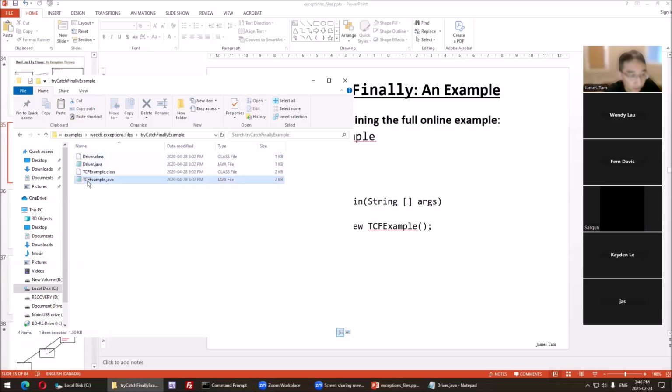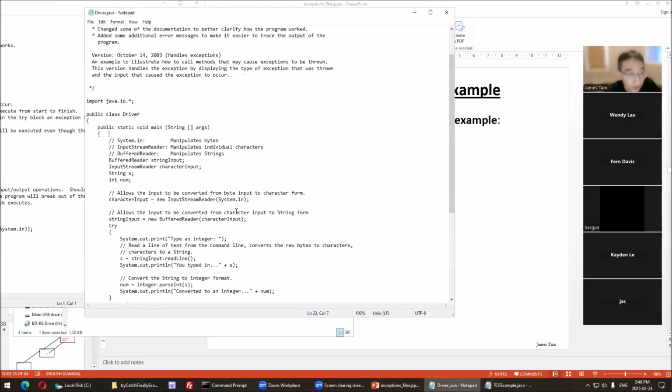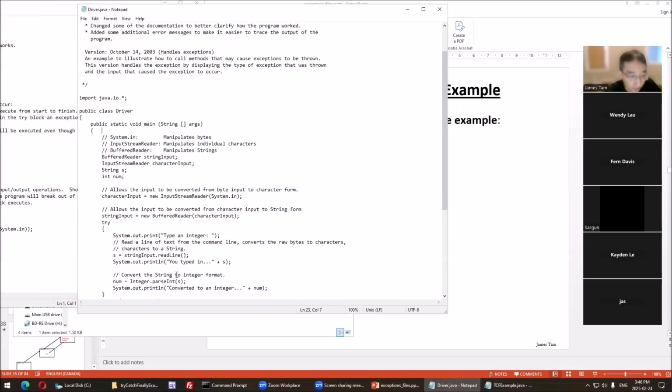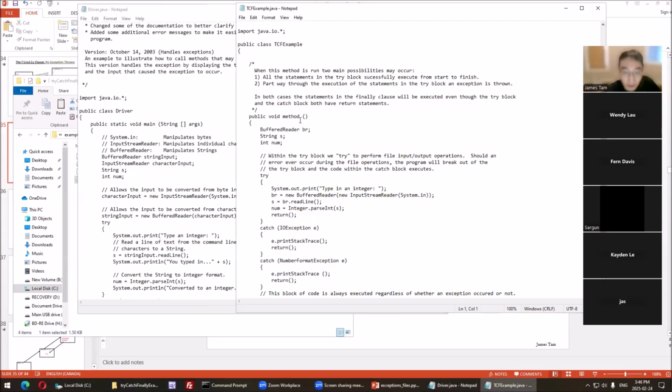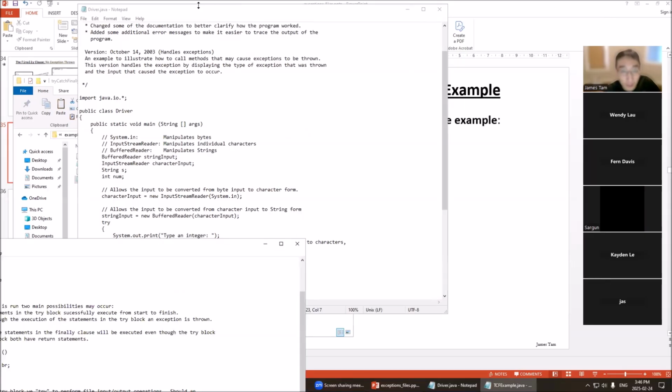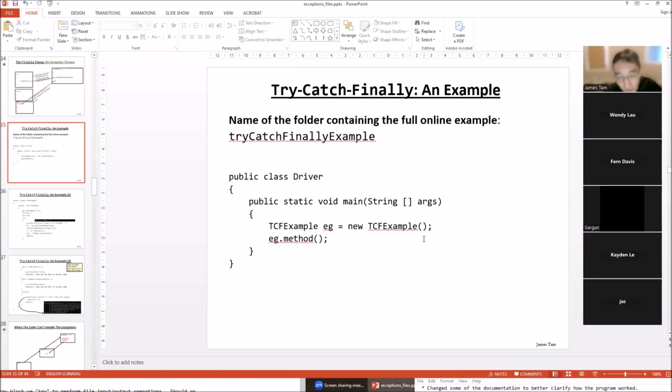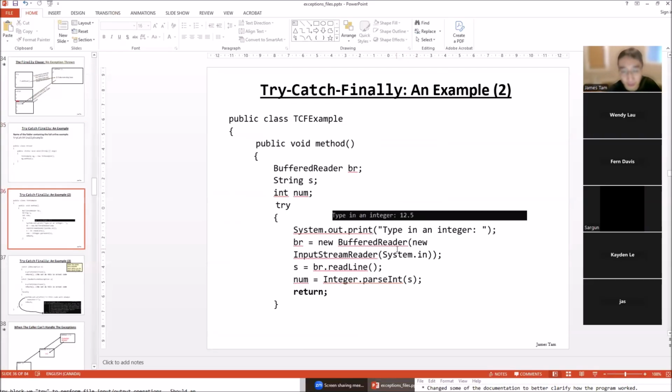So all the code that was previously in the driver, so here's the driver. So we have this try, enter an integer, and so on. Now it's moved over here to this method in the try catch finally example. Why did I do that? Because I'm going to try and bypass the finally. You should not do this, but I'm doing it for learning purposes.